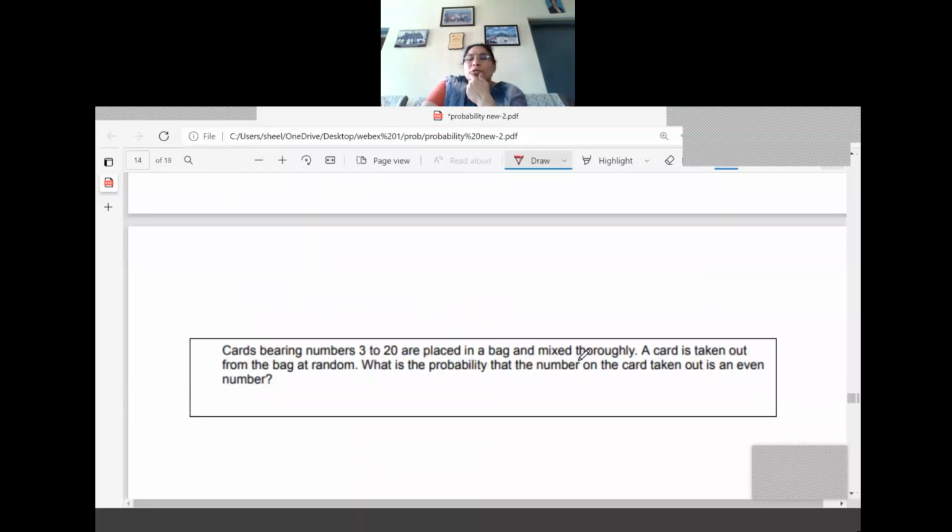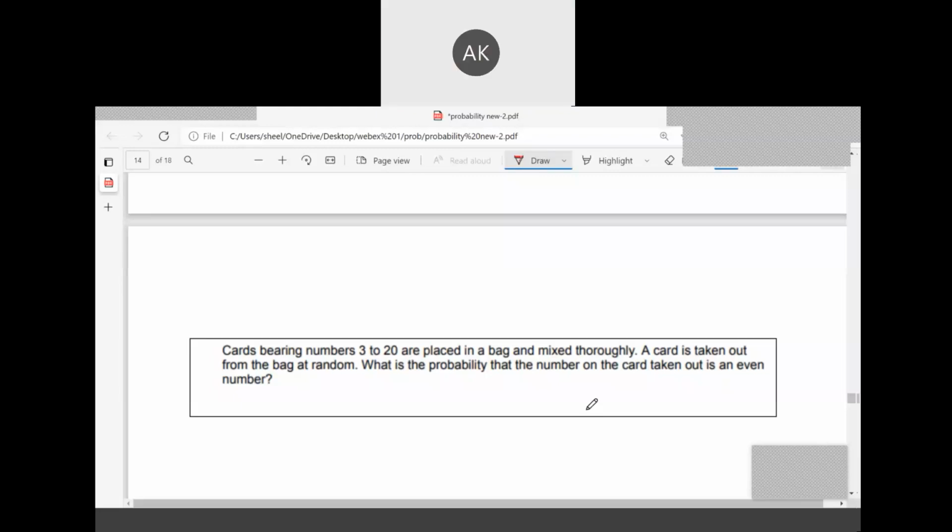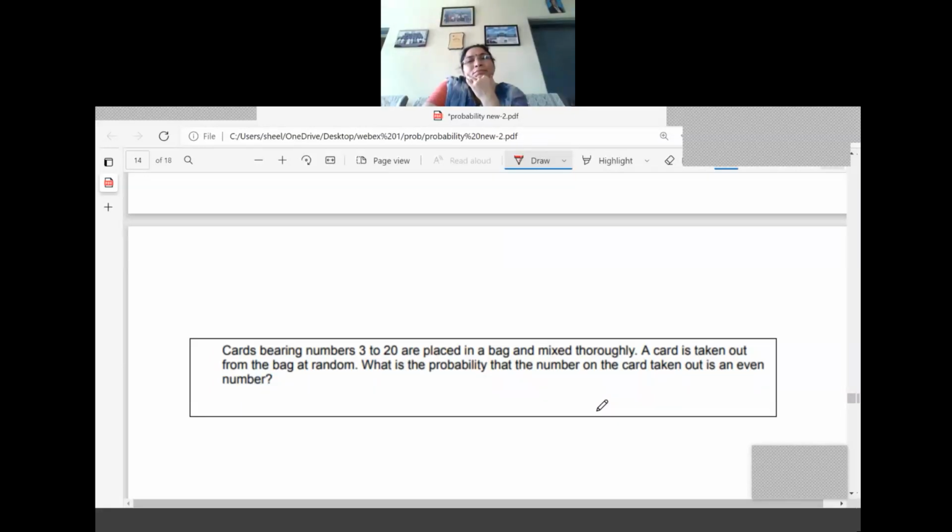Cards bearing numbers 3 to 20 are placed in a bag and mixed thoroughly. A card is taken out at random. What is the probability that the number on the card taken out is an even number? 1 by 8, ma'am. Any other answer? 9 by 17, ma'am.